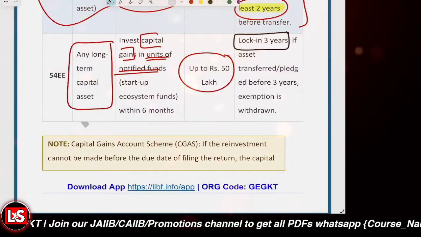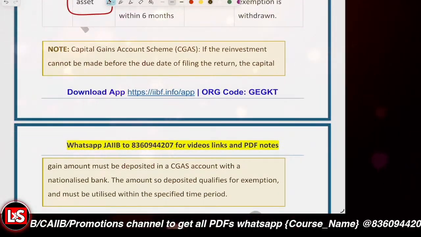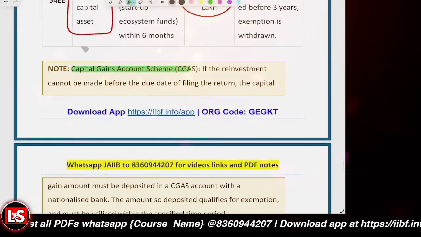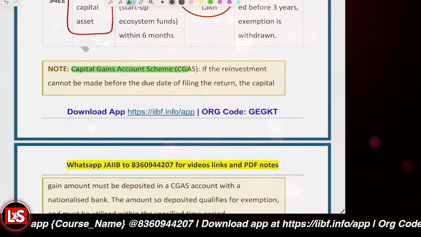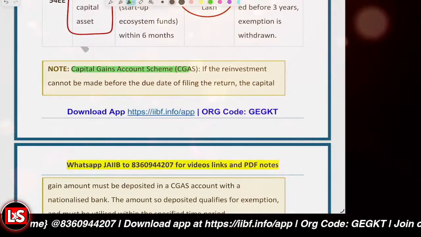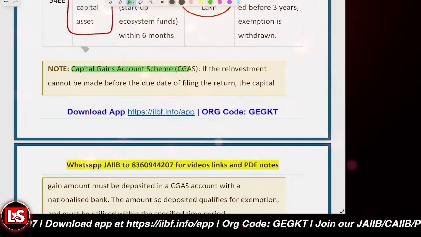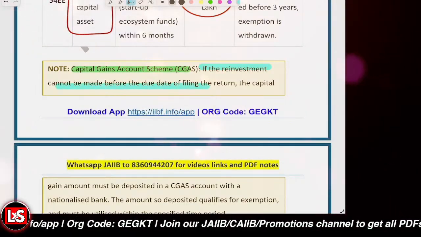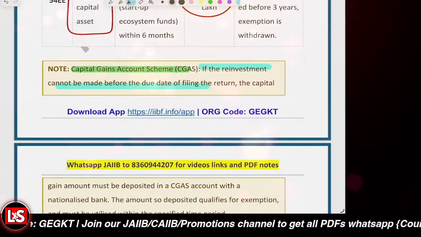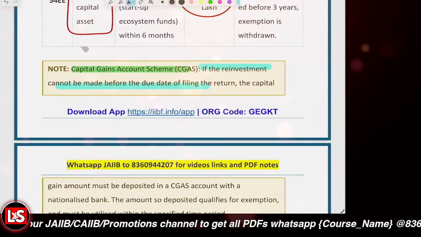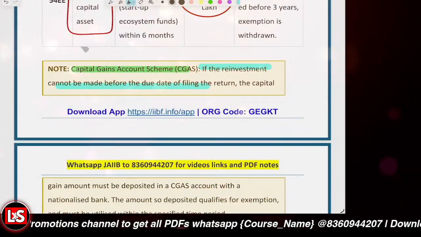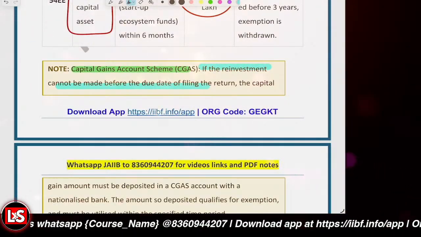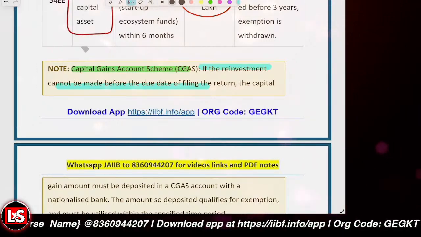Okay, so that's the case. Further after that, it's about the CGAS. Important again. If the reinvestment cannot be done before the due date of the return filing, then you can deposit the money in the CGAS account. You can open the capital gain account under the CGAS scheme with a nationalized bank, and the deposited amount still qualifies for the exemption, and the money must be used within the prescribed period.